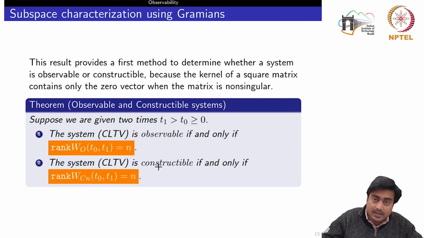Similarly, it is the same for the constructible system. Satisfying this rank condition means that the square matrix is non-singular.